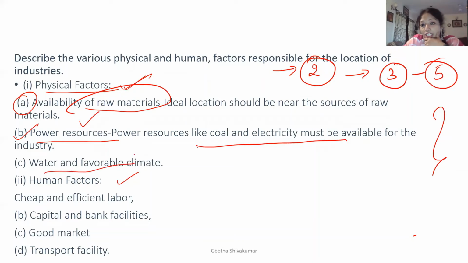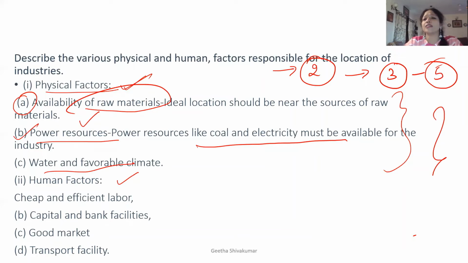Next, water and favorable conditions. For example, the sugar industry, the jute industry, or the cotton industry all require favorable conditions. Children, if in future you want to set up any industry, make sure you remember all these points. This is all about SST: whatever you learn, how you apply it in your day-to-day life. You need to see whether water is available for processing and whether the climatic conditions are favorable.